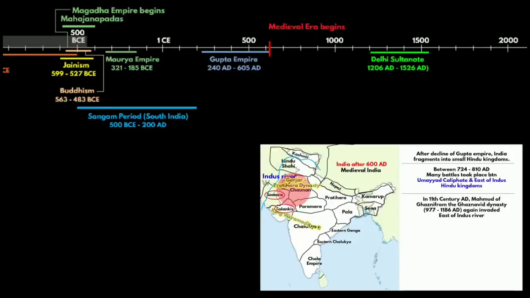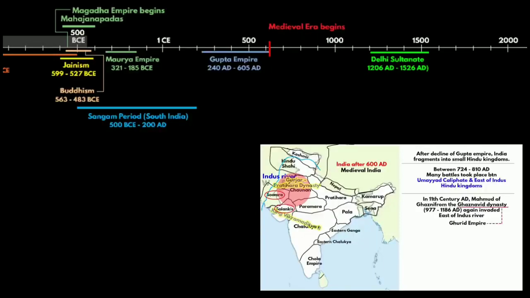It was during the 11th century that Mahmud of Ghazni from the Ghaznavid dynasty again invaded vast parts of eastern Indus River. The area west to the Indus River was already under the rule of the Ghaznavid dynasty, which was a Persian Muslim dynasty of Turkic Mamluk origin. Mahmud of Ghazni also made 2 attempts to conquer Kashmir, but he did not succeed.